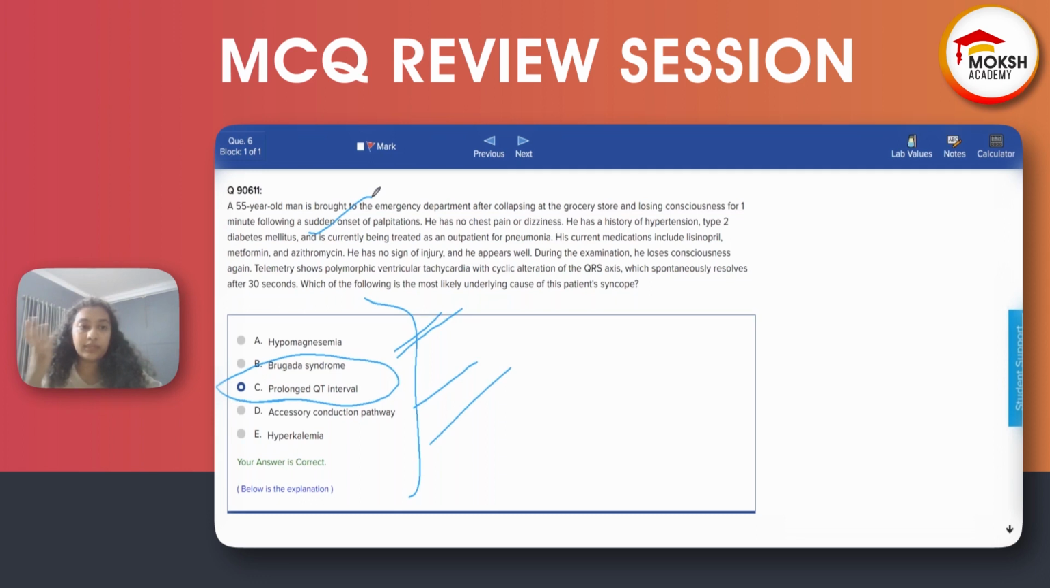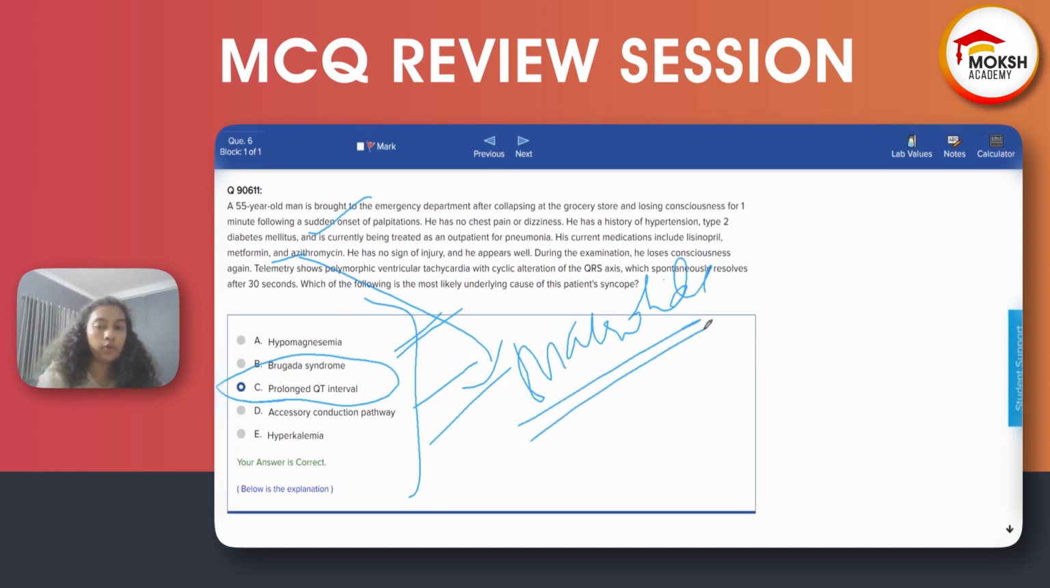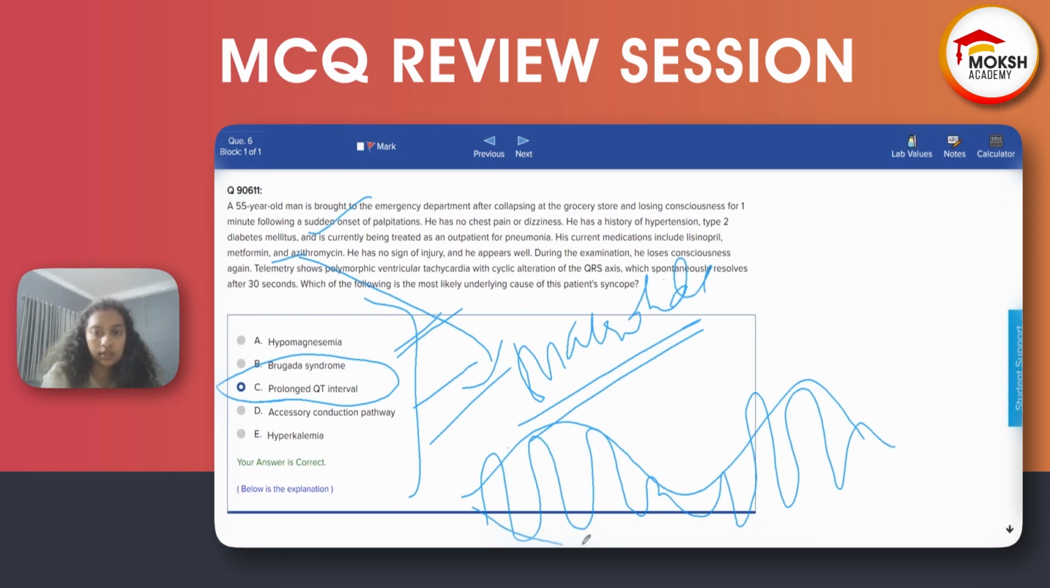What other antibiotic? Azithromycin is a macrolide, right? What other antibiotic causes torsades? The ECG looks like this. This is torsades. Wide QRS complex, right? See, the QRS complex is so wide.